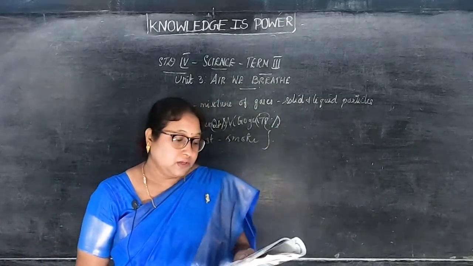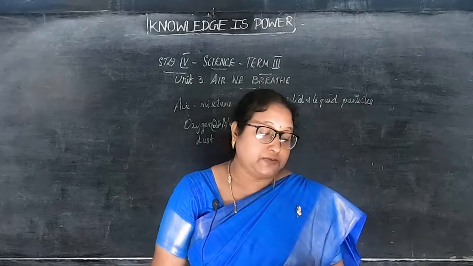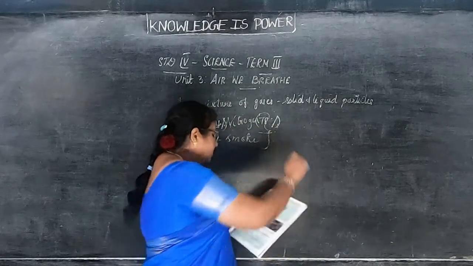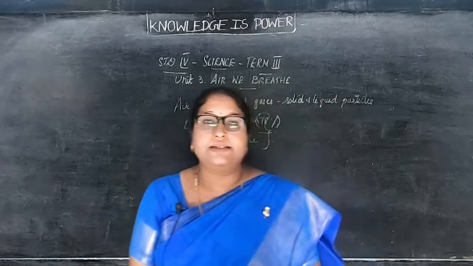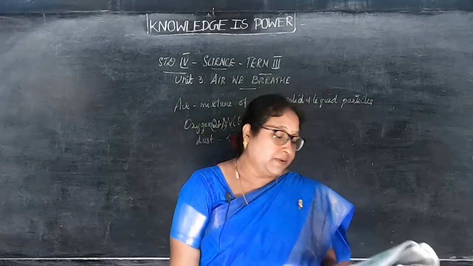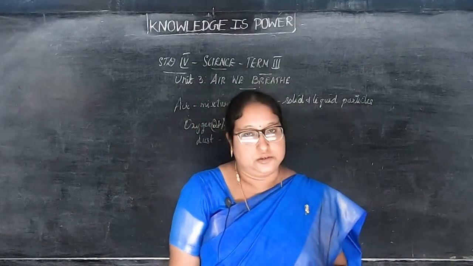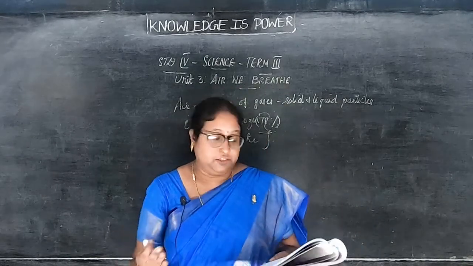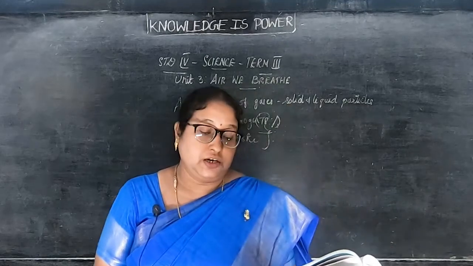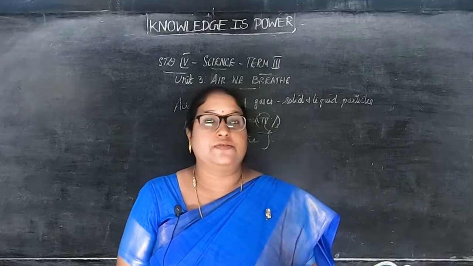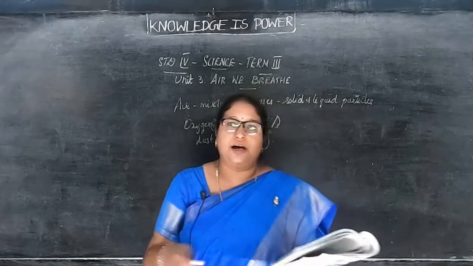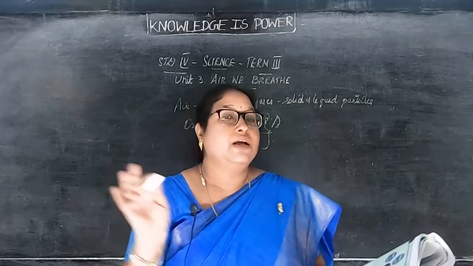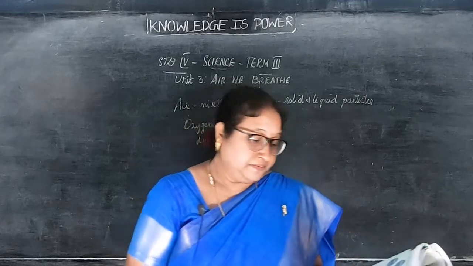Now, next is nitrogen. The amount of nitrogen present in the air is 78%. Plants need nitrogen for their growth. Then nowadays people use nitrogen gas to fill the tires of their vehicles, for scooters, cars and buses. Nowadays they are using nitrogen gas to fill the tires.